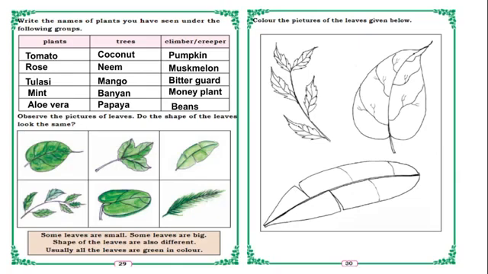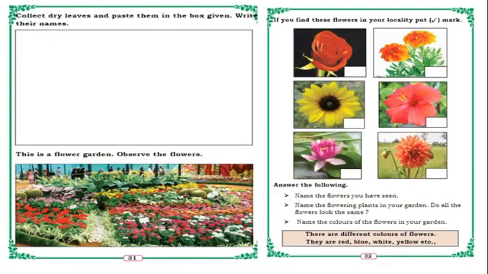Okay. Observe the picture of leaves. Does the shape of the leaves look the same? So 6 types of leaves we can see here. Some leaves are small, some leaves are big. Shape of the leaves are also different. Usually all the leaves are green in color, isn't it, children? Yes. So in the next page also some leaves are there. You have to color them.